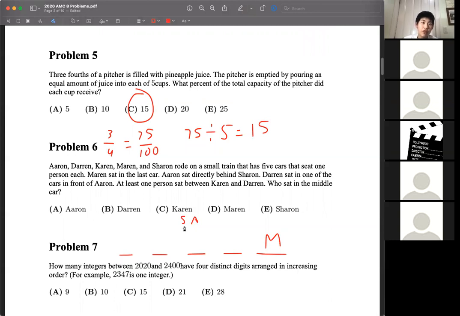But we also know that Sharon is sitting directly in front of Aaron, so Darren must sit even further in front somewhere. And then we're also told that at least 1 person sat between Karen and Darren. So Karen could either sit next to Darren, but we're told that that's not possible, or they could sit behind Aaron. So that's the only last spot for Karen. So we know that the final result must follow that exact format that we've found. And we're asked who sat in the middle car, and that would be Aaron.